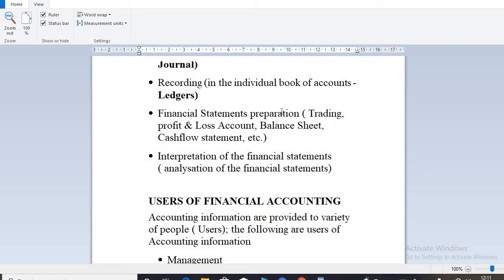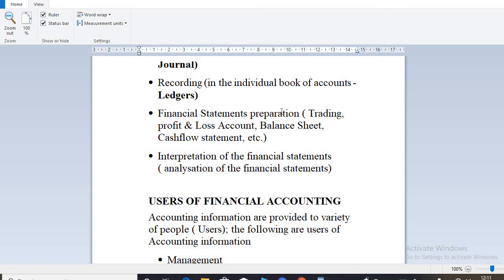So for financial statement preparation, we have to summarize the information that we've recorded in the individual account in the form of presenting the trading profit or loss account, the balance sheet, and then the cash flow statement.